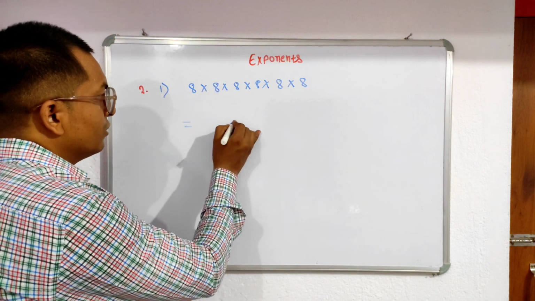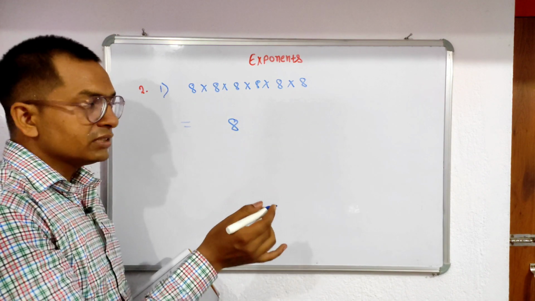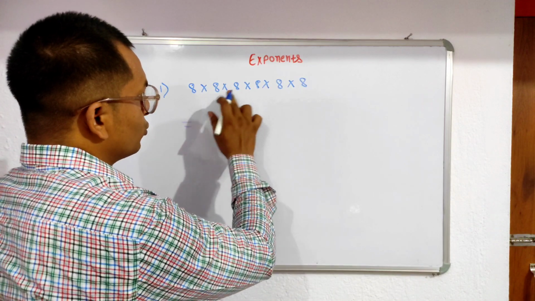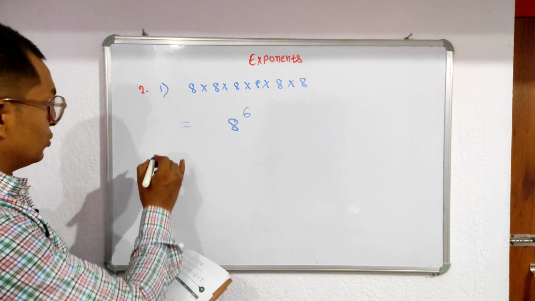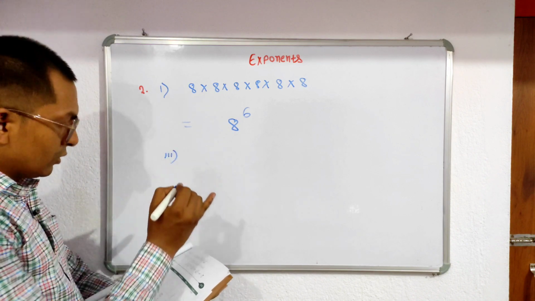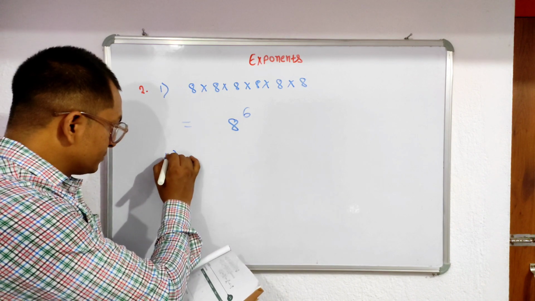So what do we write here? First we count how many 8s there are. There are 6, so you write 8 to the power 6 finally. Clear? So, the fourth one.